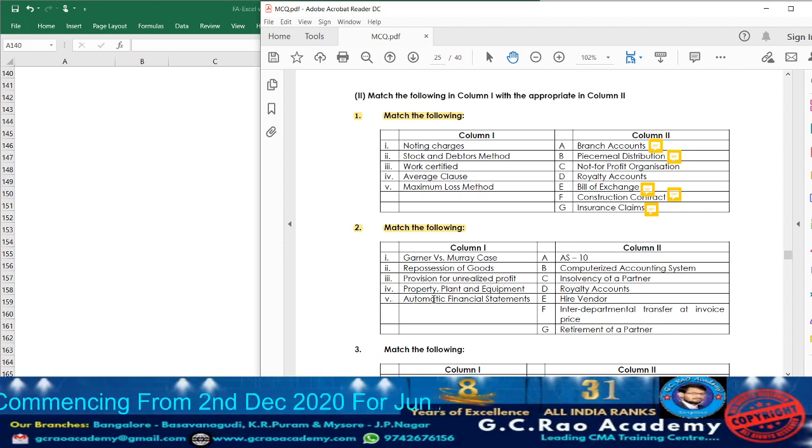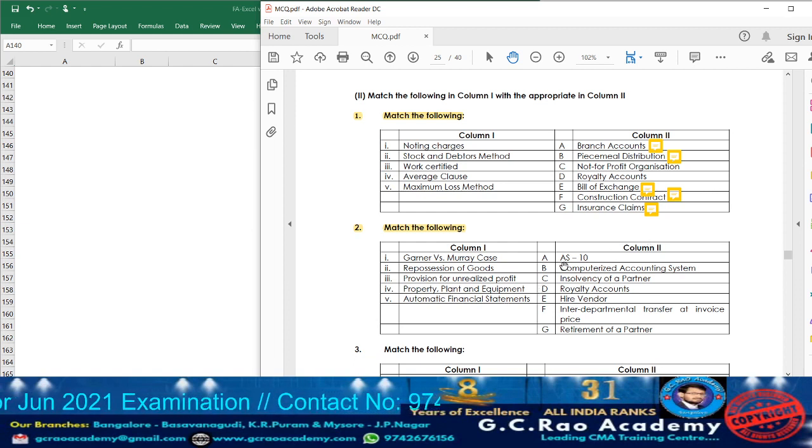Then point 4, what they are given? Property, plant and equipment. It is what? Accounting Standard 10. Then they are given point number 5, automatic financial statements. Where will automatic financial statements be prepared? In computerized accounting system. Yes or no?